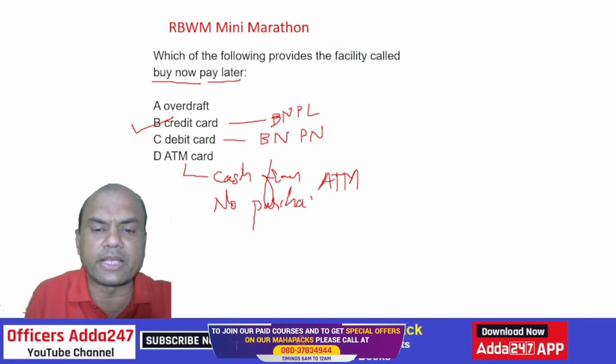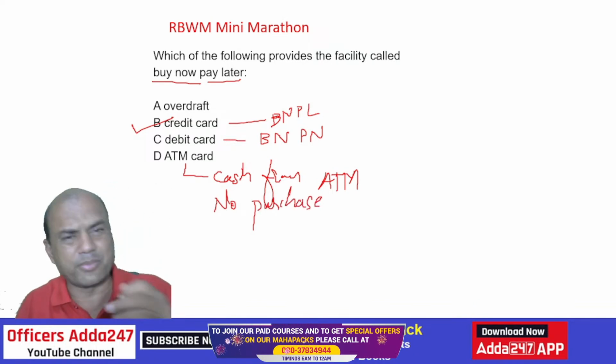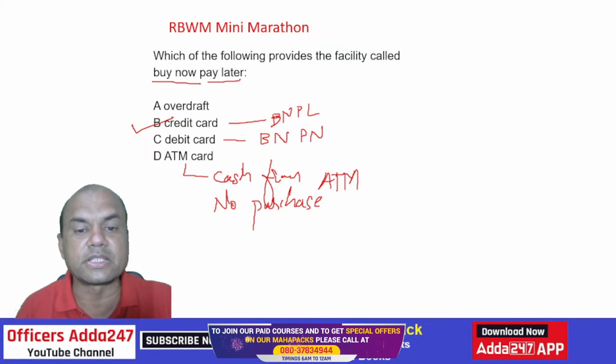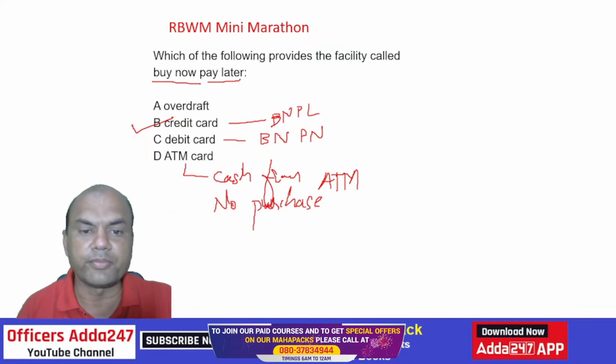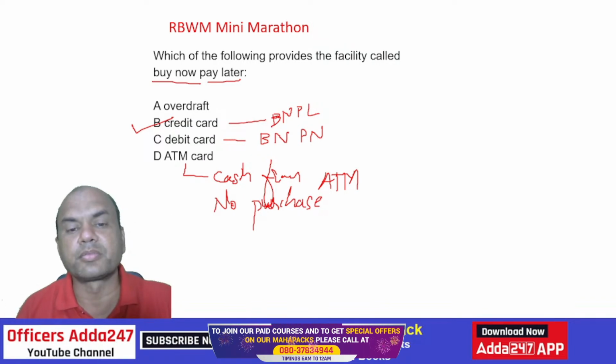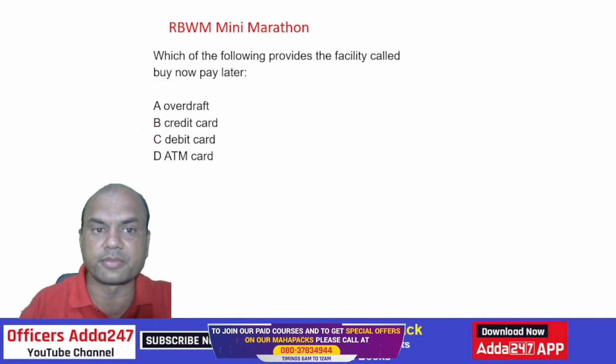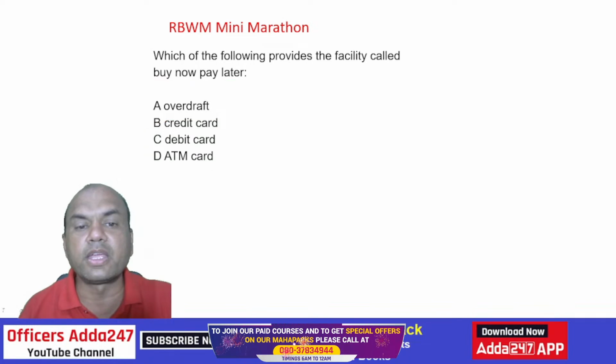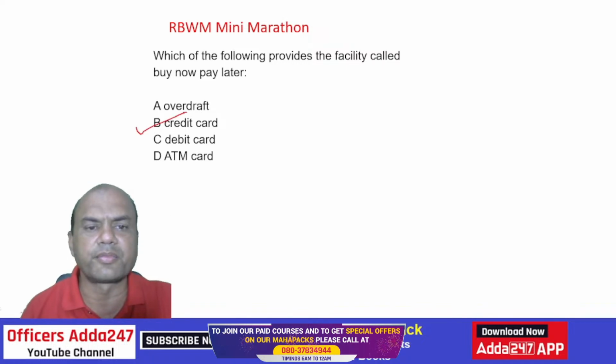That's why I'm saying banks are not giving any ATM card nowadays. So the answer is credit card. Buy now pay later, same thing, credit card.